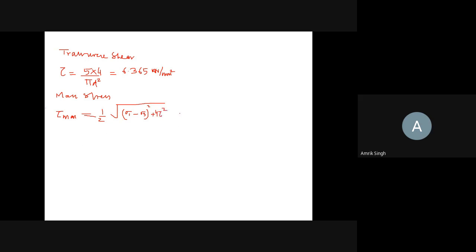Right? Sigma 2 is given as 0. Okay? So here in this case, sigma 2 is equal to 0 is equal to sigma 3. So this is equal to half under the root of sigma 1 square plus 4 times tau square.